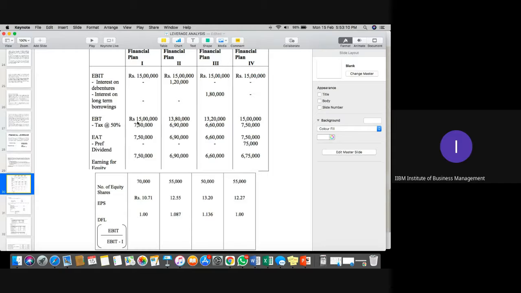Financial plan 1 is clear? What is earning for equity shareholder, how is it calculated? If it is clear, then we can move to the next part, please.